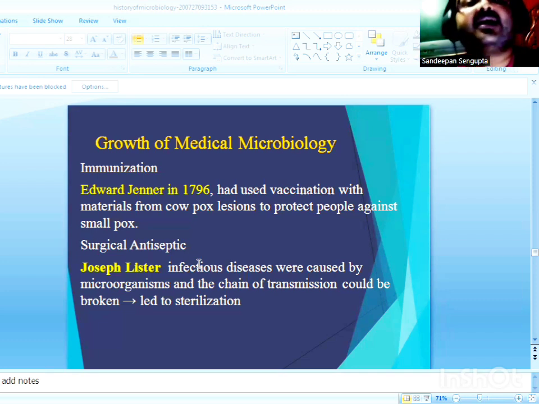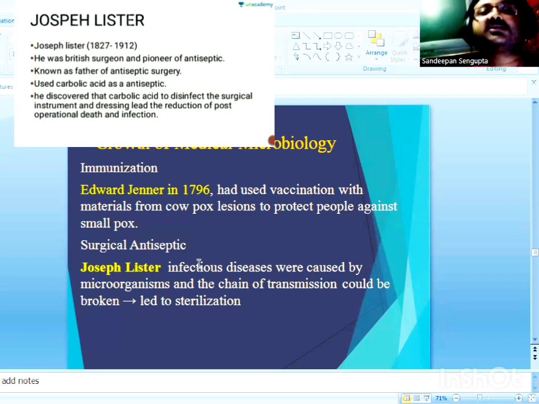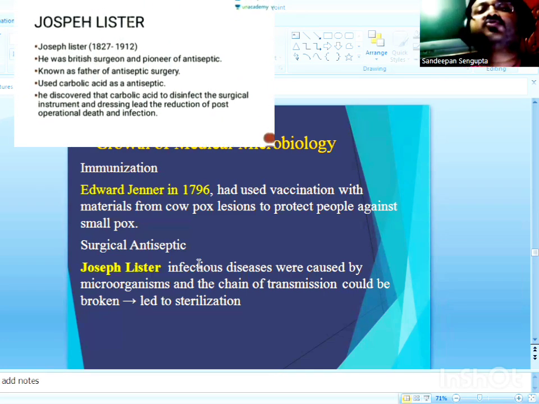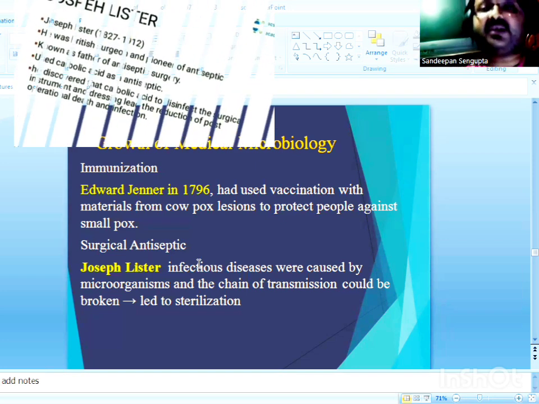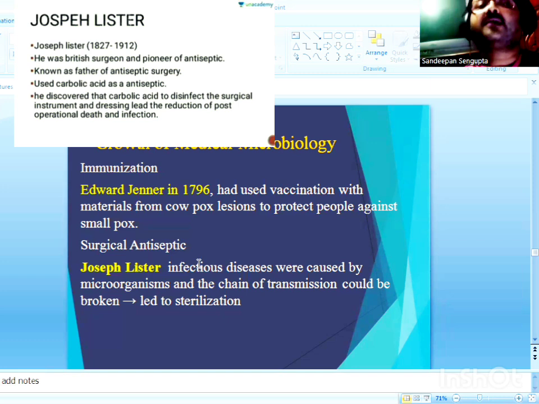And thereby Lord Joseph Lister, who was working on antiseptic surgery and sterilization, concluded, based on his experiments, that wound infections are indeed caused by microorganisms.